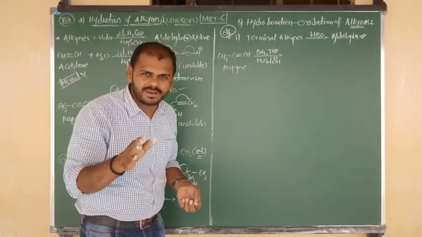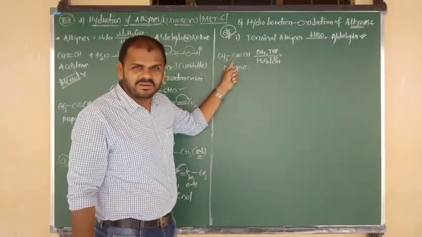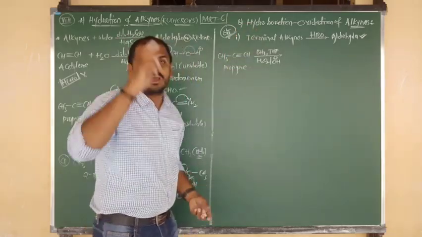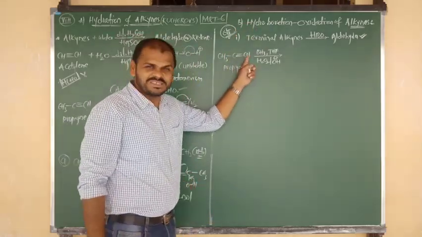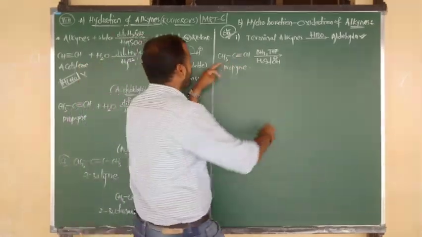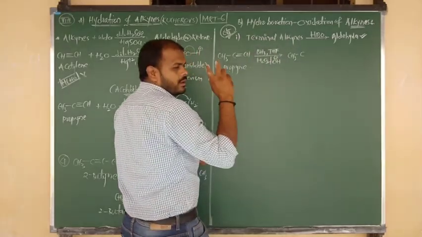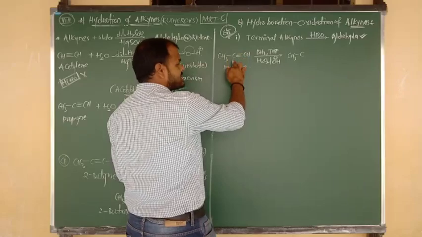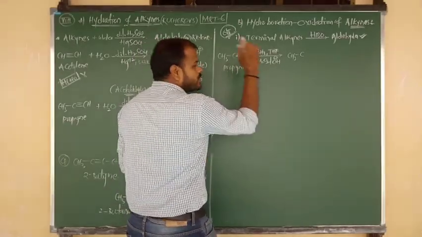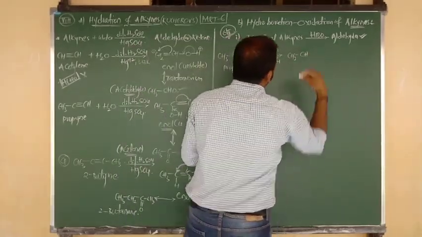So H plus and OH minus from the water molecule. OH minus given to the carbon which contains less hydrogen, that becomes Markovnikov, but I am saying HBO follows the anti-Markovnikov rule. So OH minus is given to the first carbon, H plus to the second carbon. What is the answer? CH3 bonded to C. Negative part given to the carbon which contains less is Markovnikov. Negative part given to the carbon which contains more is anti-Markovnikov. So OH minus is given to the first carbon, H plus to the second carbon. So simply we can write here CH.